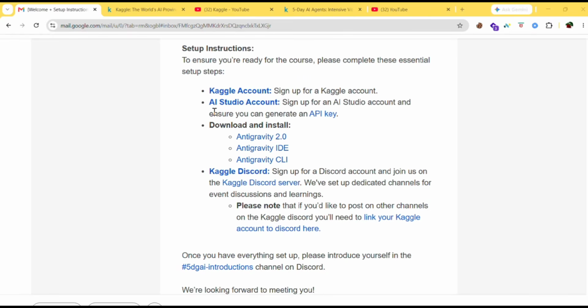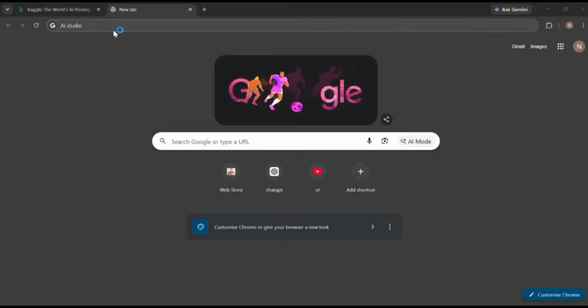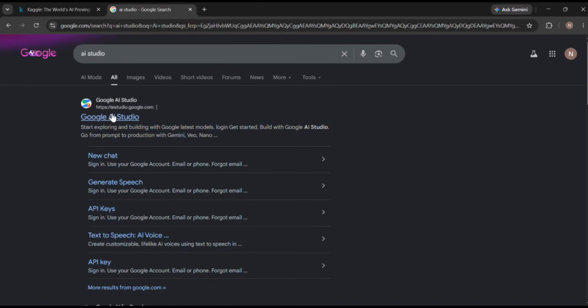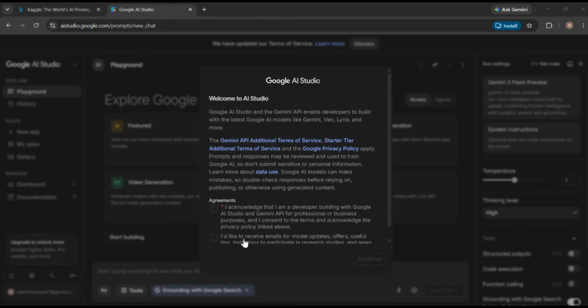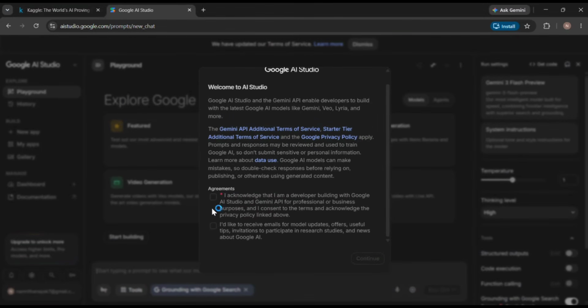So next, AI Studio account. You need to sign up in AI Studio account and you should be able to generate an API key. In the browser, just type AI Studio. Select Google AI Studio. So just go through this once. So just check these two boxes and then click on continue.